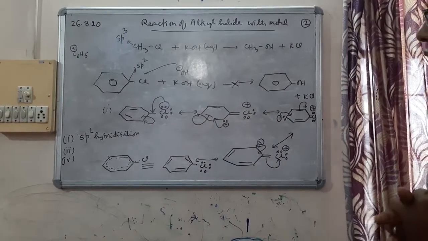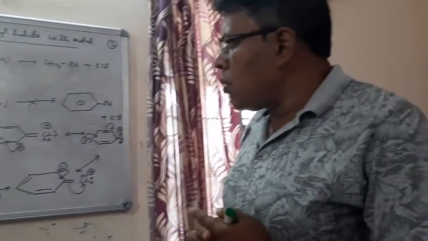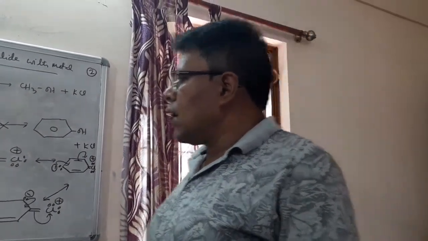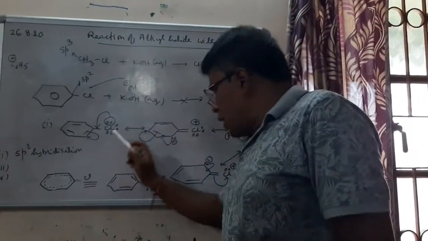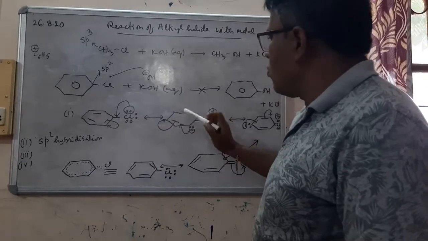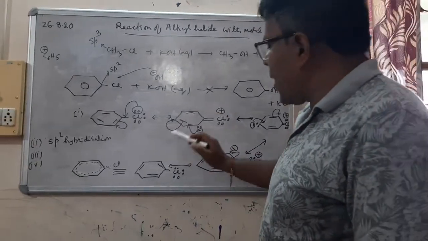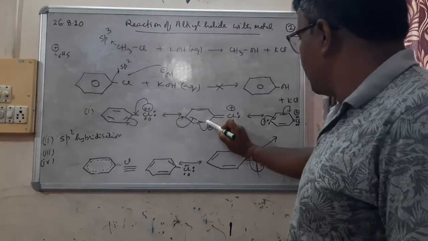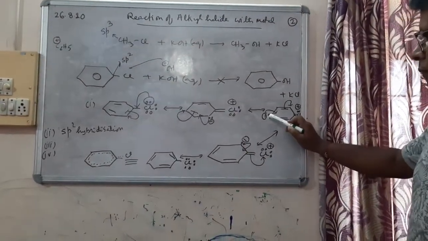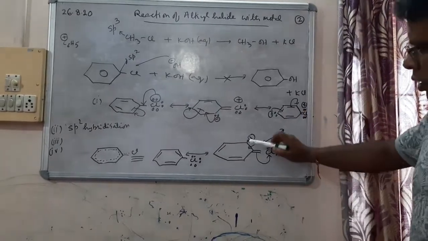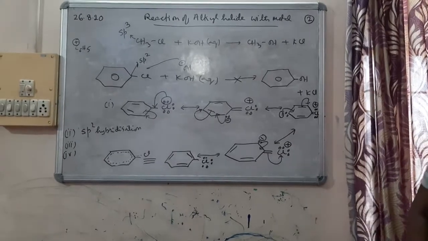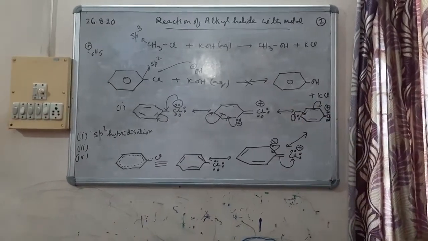Now children, one thing I will ask you to remember, which we will be making use of in subsequent class, is that when we draw the resonance structure of haloarene, there is more electron density at the ortho position. There is more electron density at the para position. There is more electron density at the ortho position. This fact you should remember, because this will be required in our subsequent discussion.